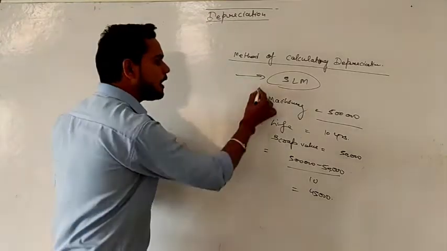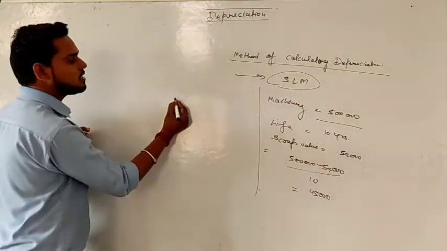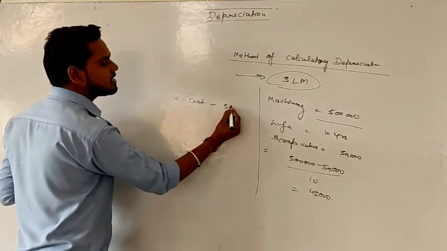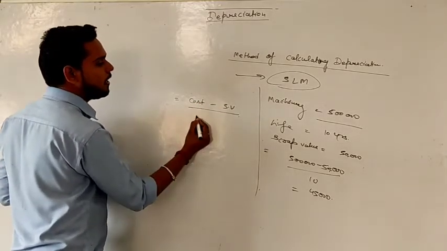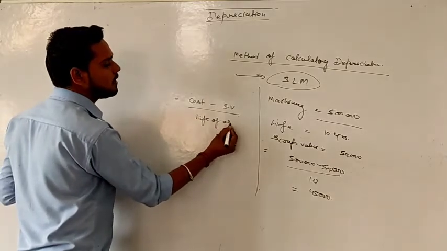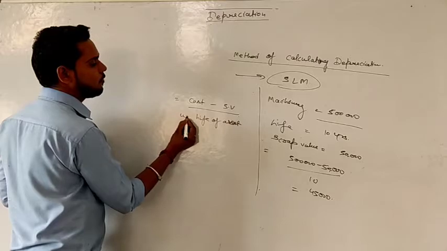Okay, right. So what we did, how we calculated depreciation? We took the cost of the asset, then we deducted the scrap value or salvage value, and then we divided it by life of asset or useful life of asset.